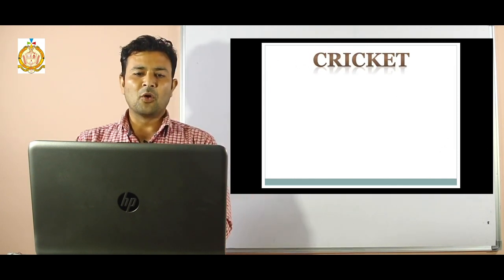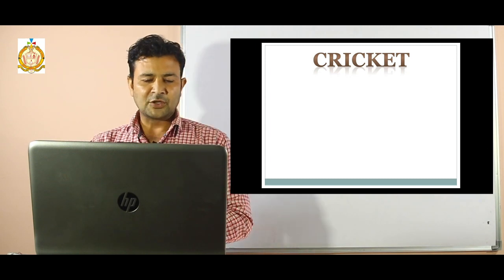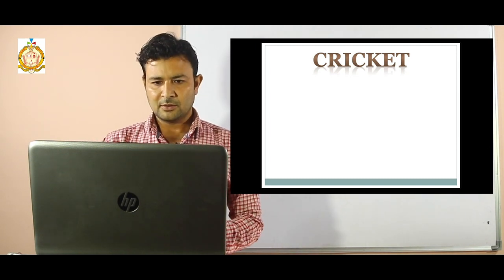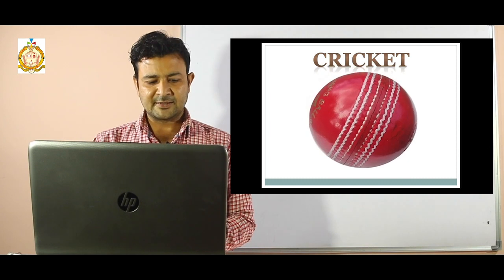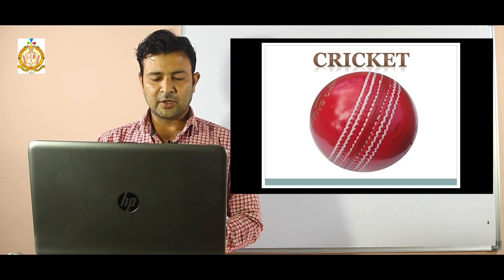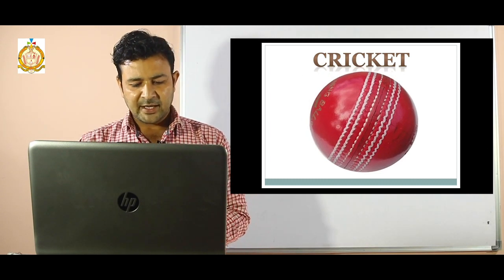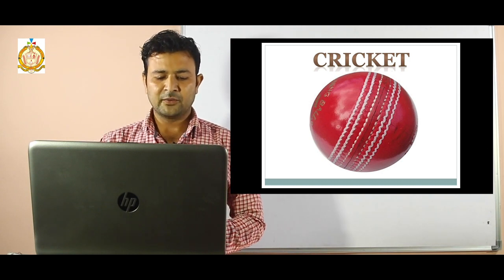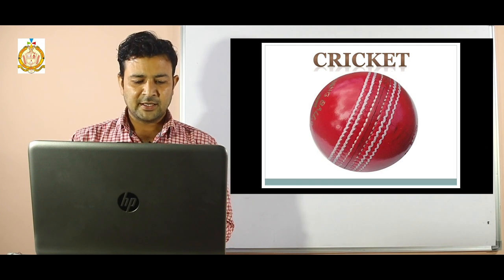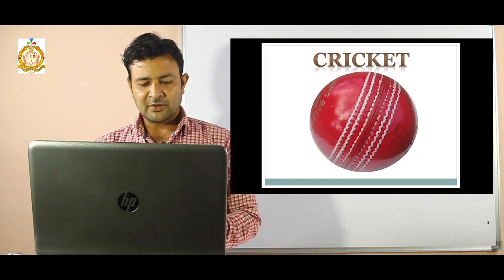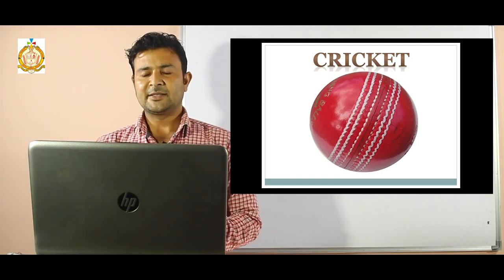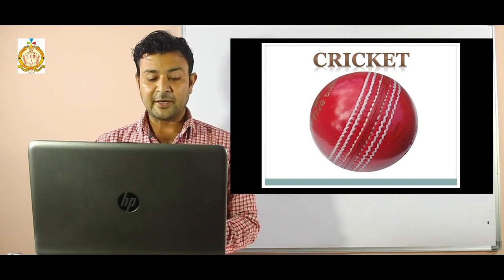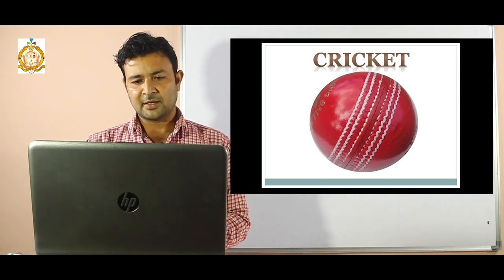First game is cricket. Which type of ball are we using in cricket? Like this ball we are using in cricket. Look in the PPT. This ball is heavy and the outer part is leather. This ball is heavy in size and it is hit with the wooden cricket bat. Normally it is red and white in color.